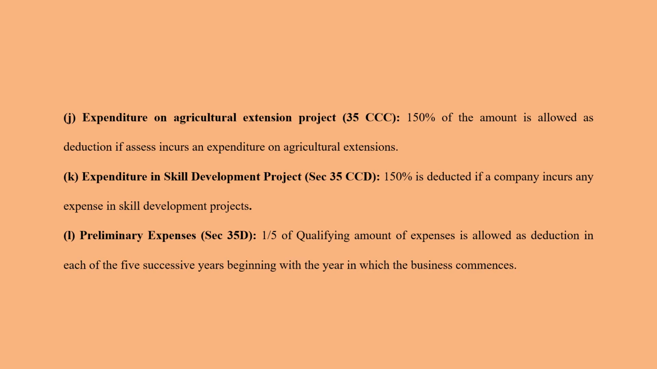Every 5 successive years, 21, 22, 23, 24, 25, 5 years, you can split the preliminary expenses, whatever is eligible for deduction. You can split it into 5 divided by 5, and for every year you can deduct one part. So such kind of a deduction is allowed under preliminary expenses. So these are the expenses that can be allowed under the head deductions.